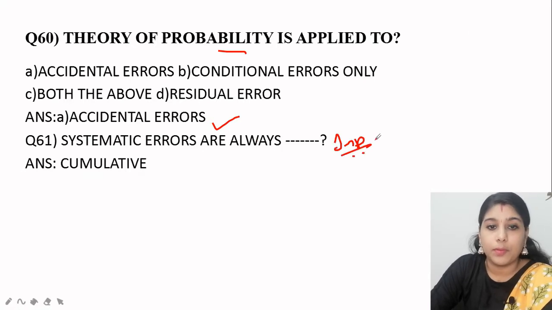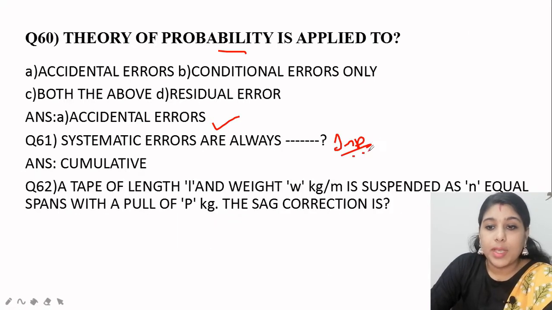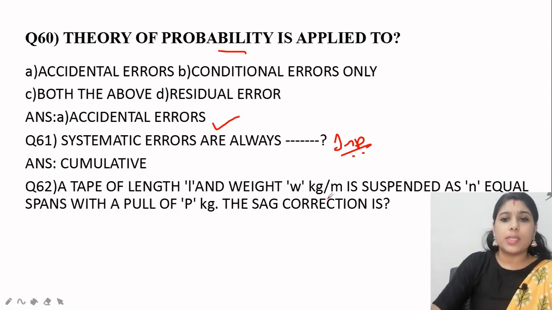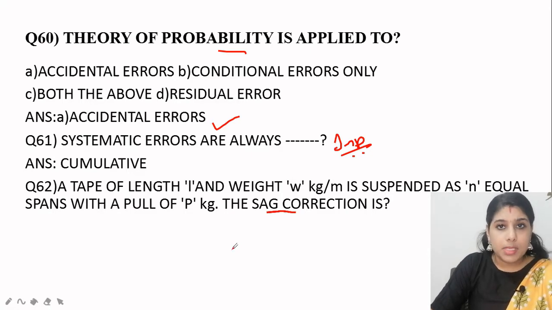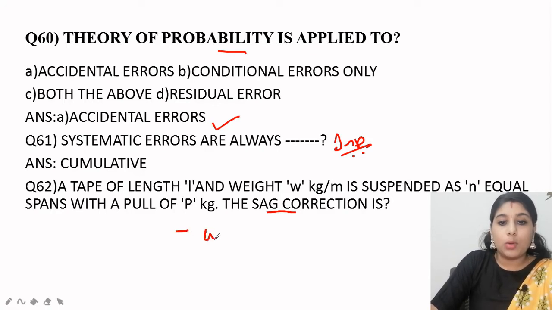A tape of length L, weight W, suspended in equal spans with a pull of P. We already studied the problems related to sag correction. Those who have missed it, please go back and rewatch the session. It is very important; so many problems we have discussed. Sag correction is always negative, so in the equation the negative sign should be there: negative W L the whole square into L by 24 n square P square.